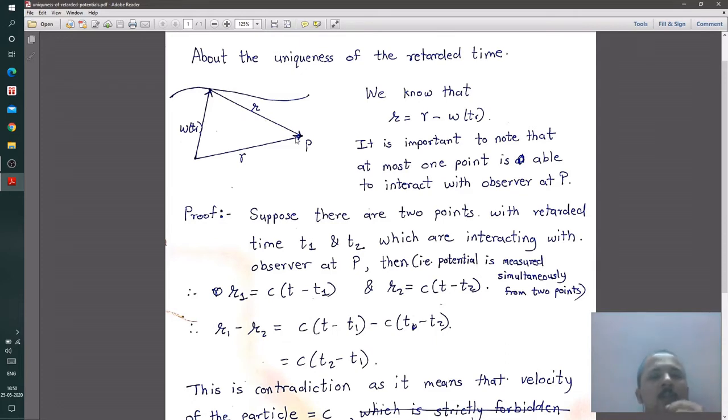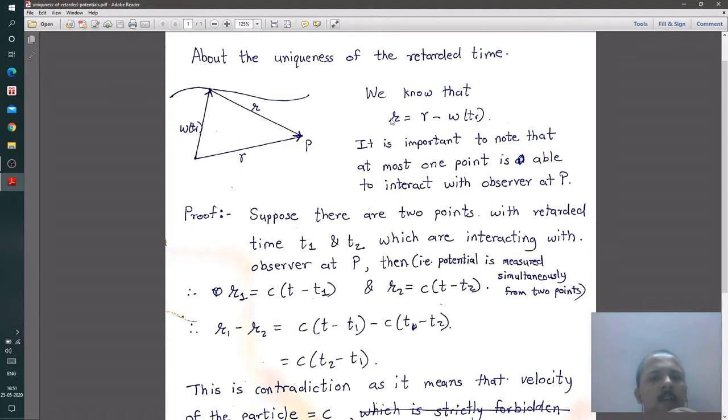And therefore, whatever the observer is observing right now was essentially the information which left that particular position some time ago. We have to address this delay in the information travelling time due to the finite distance between the point charge and the observer, and this delay is essentially called the retarded time. It is indicated by t, subscript r.